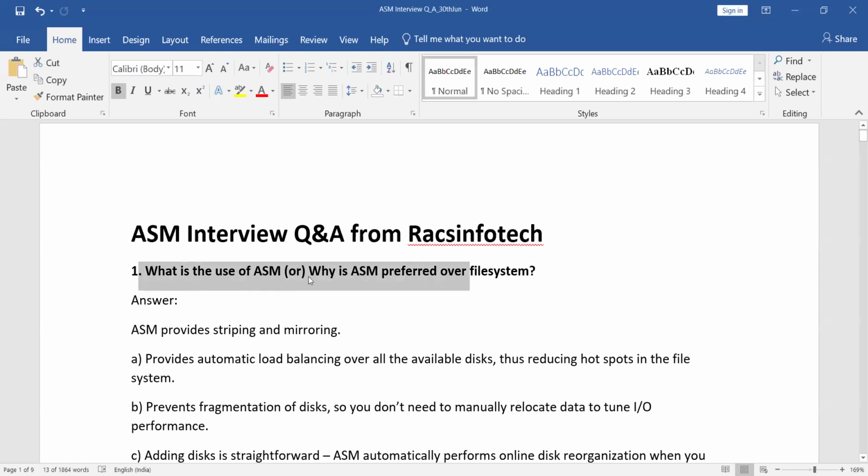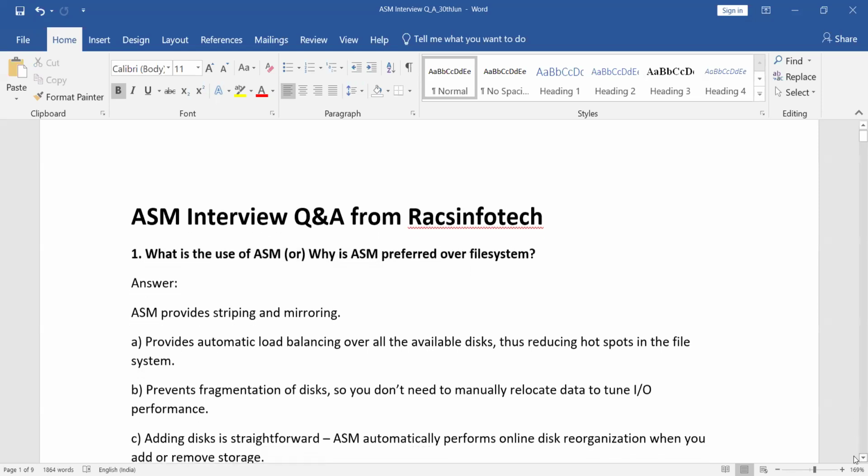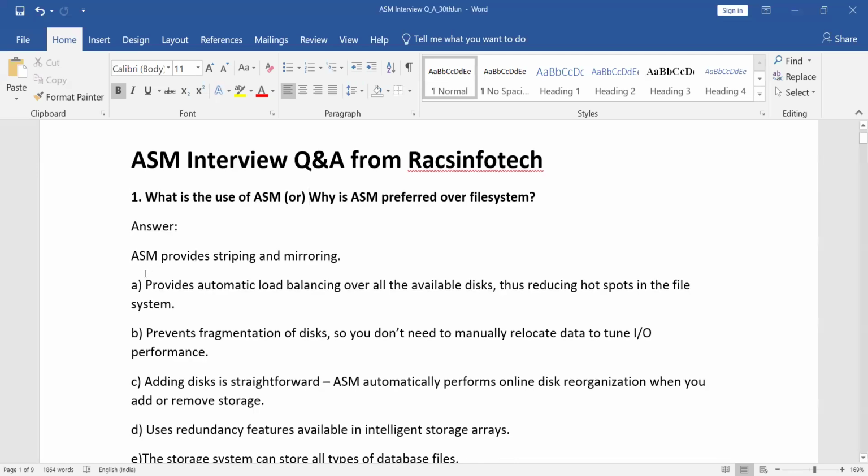In that way also they used to ask, and another way, why ASM? Why do we need to use ASM? In that way also they used to ask, right? So for this answer, you can give this. ASM is the abbreviation for Automatic Storage Management. It will provide automatic